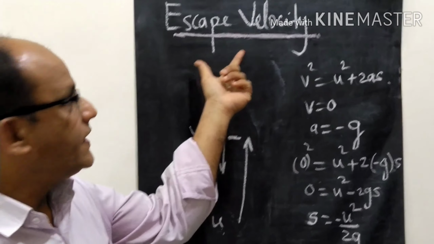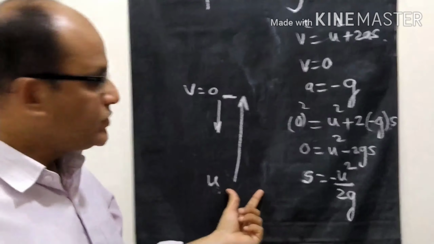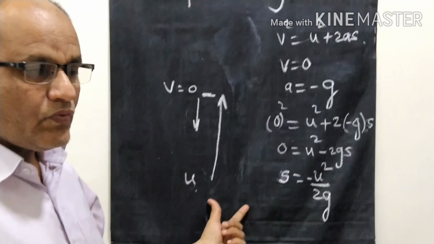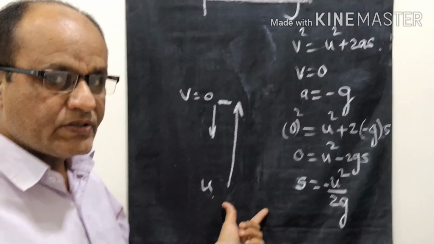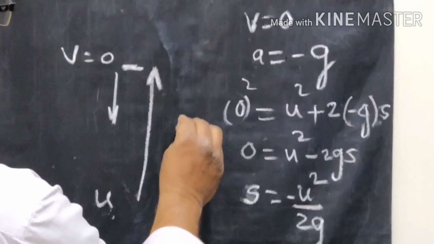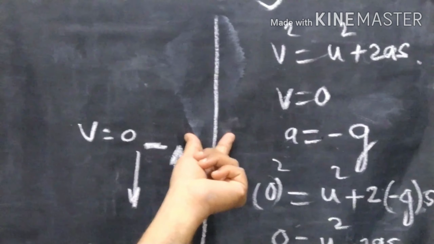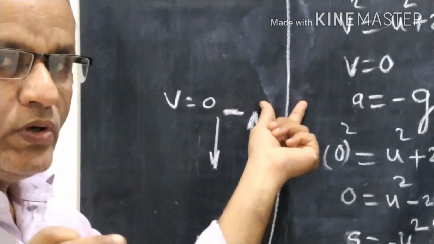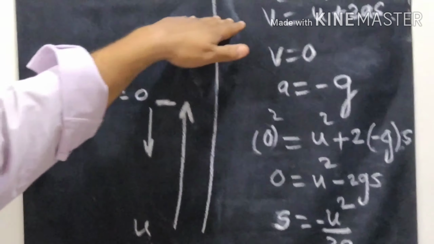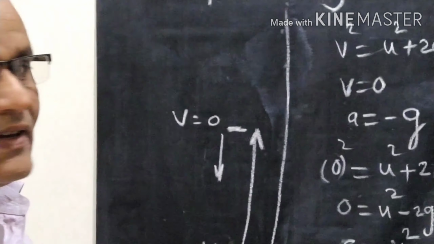What is the concept of escape velocity? We have already seen that when a ball is thrown, it goes up to a certain height and then returns. Now, if you increase the initial velocity to such an extent that the ball crosses the limit of the gravitational pull of the earth, it will go into space, and the object will not come back again.